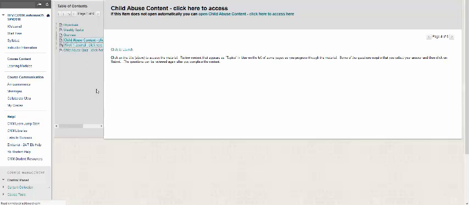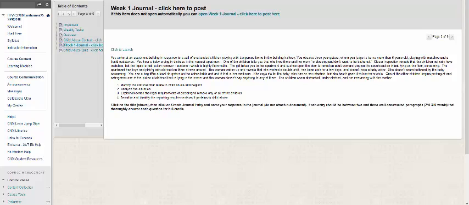The next thing here is a journal. So the journal has a scenario that's fairly detailed, and then the 4 things that you need to put in the journal. So what you might want to do is have this open and draft your responses to these 4 criteria here in Word, and then click on Create Journal Entry and enter your response in the journal. Do not attach a document.